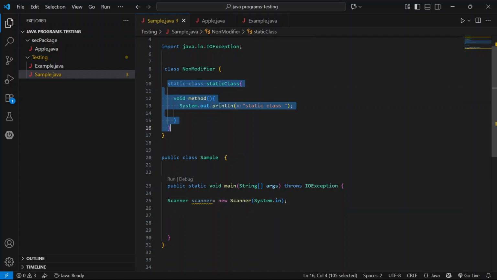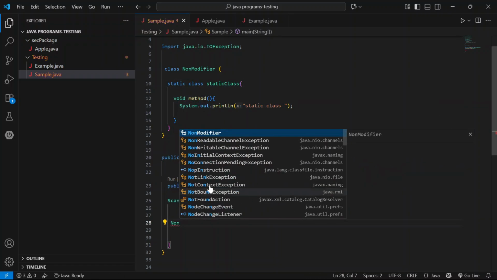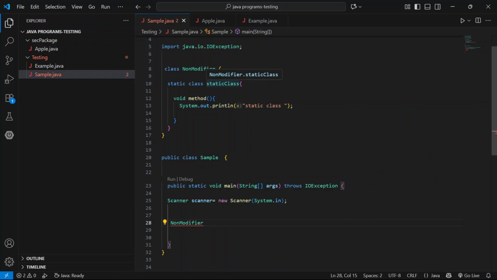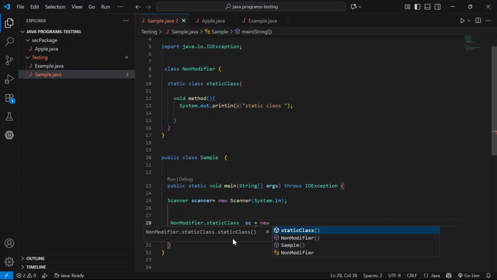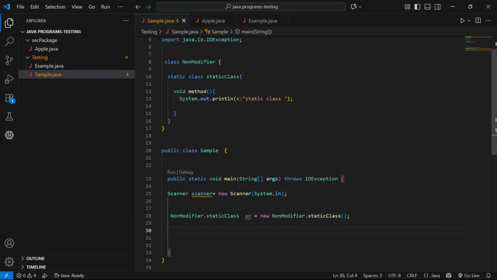it is static content, but even though it is a class, this static class is present inside the non-modifier class. So first access the non-modifier dot static class. Now reference sc equals new non-modifier dot static class, then sc dot method.